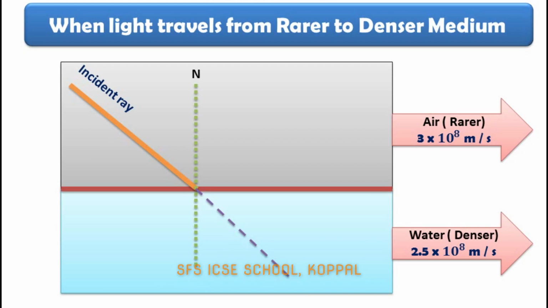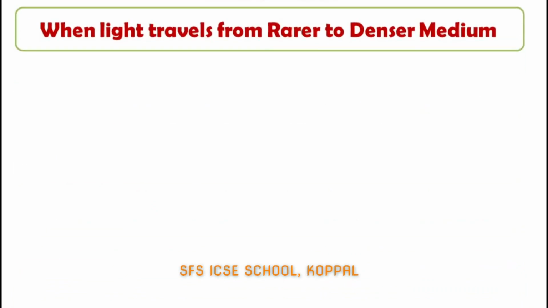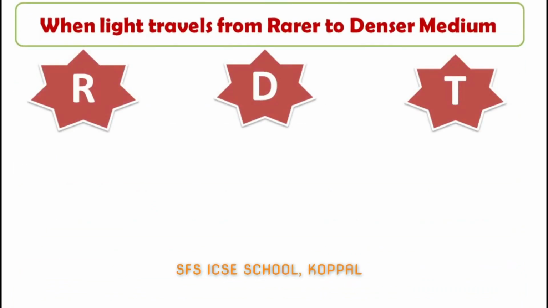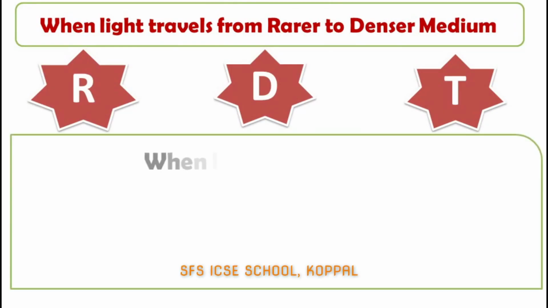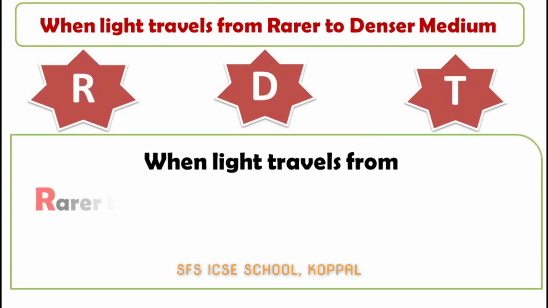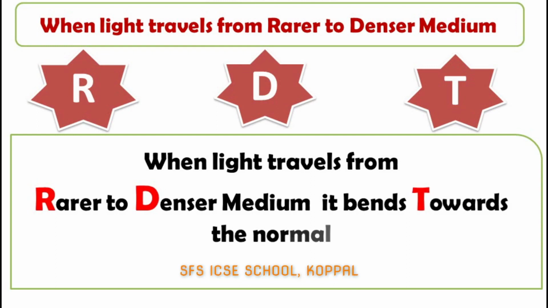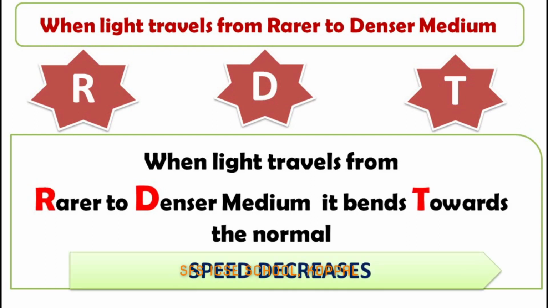We know that this is not the real path because when light travels from one medium to another, the path changes. But where does the path change? Please learn by heart RDT. When light travels from rarer to denser, it bends towards the normal and the speed of light decreases.